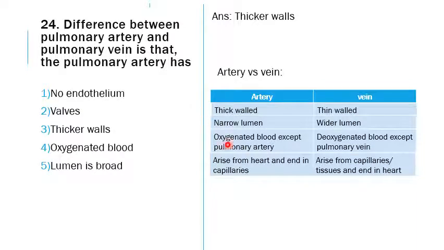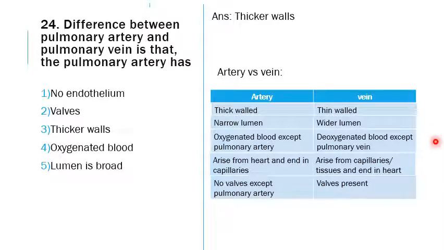All arteries arise from the heart and end in the capillaries, and the veins arise from the capillaries or tissues and end in the heart. Valves are not present in any of the arteries except, as I missed out here, the pulmonary artery as well as the aorta, where a valve is present. In the veins, valves are present in all of them.